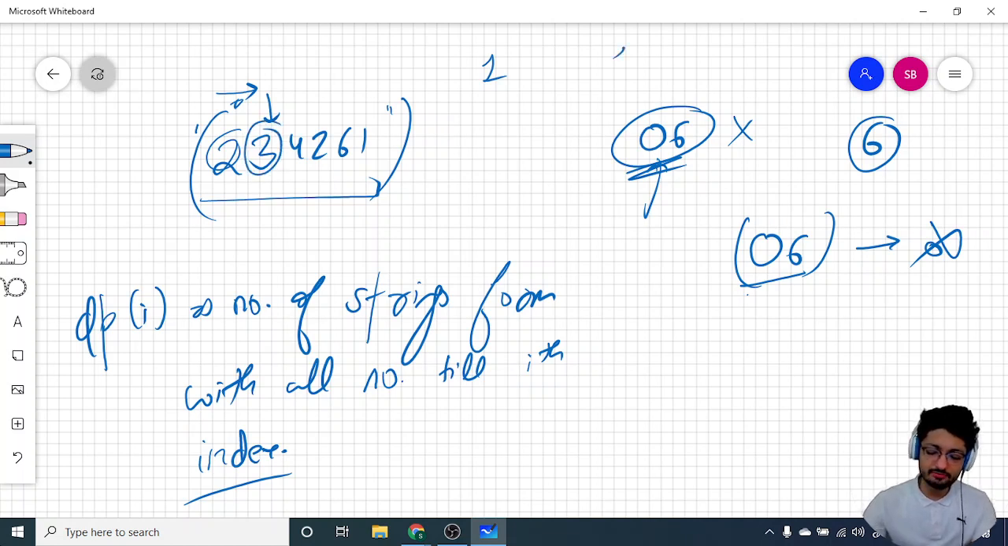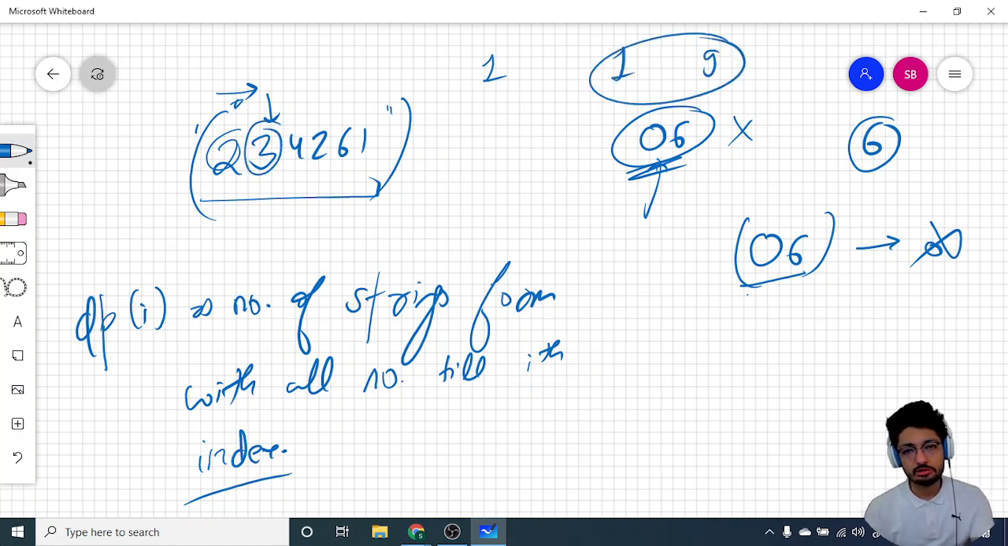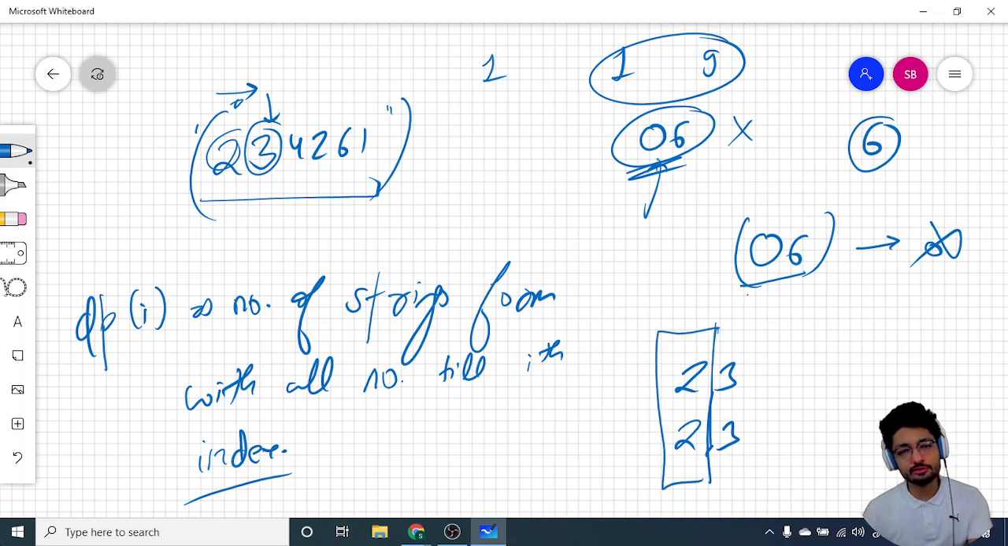If 3 is between 1 and 9, then I can take 3 as an individual character also. So 23 has two options. Either I can take 23 as a whole or 2 and 3 as different points. So I have to first define the state till 2, and then for other characters I have to find out whether I can combine it with the previous character or I can take it as another character.